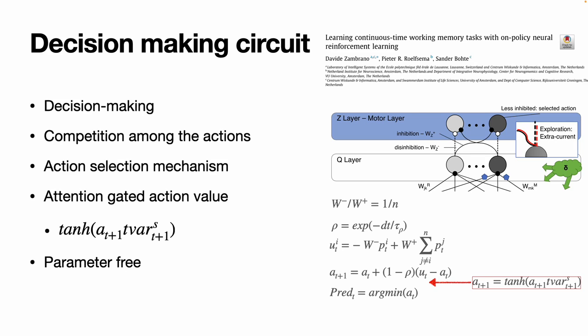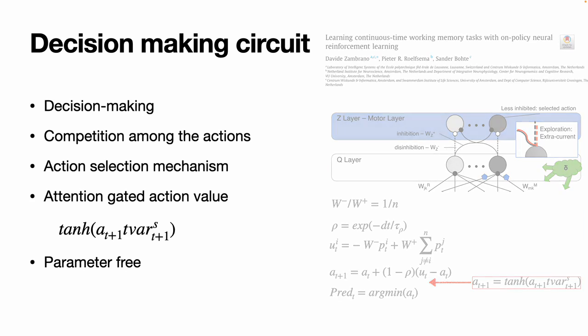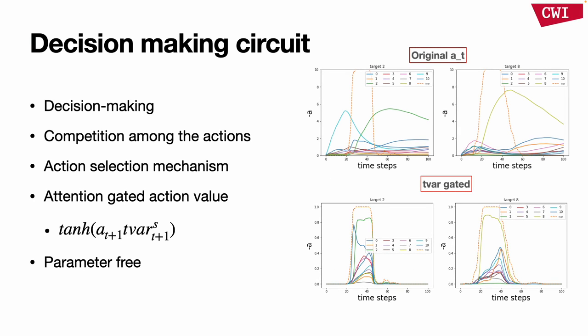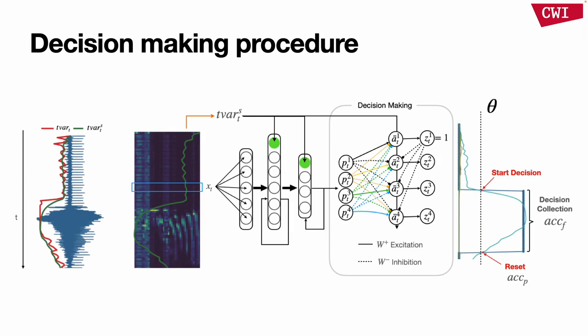The frame-wise accuracy label for each time step is derived from the gated action with a minimal value, and the whole process is parameter-free. Here are two examples of the action values and the gated version. As the temporal intensity calculates an envelope of the signal, we can see that the gated action value captures the action switch in the real data segment very well. Here is the whole decision-making procedure. It's end-to-end. Our spiking recurrent neural networks process the concatenated stream of the data in 3 steps.